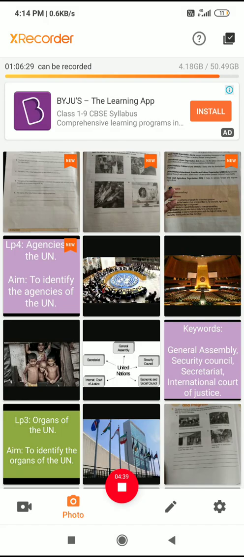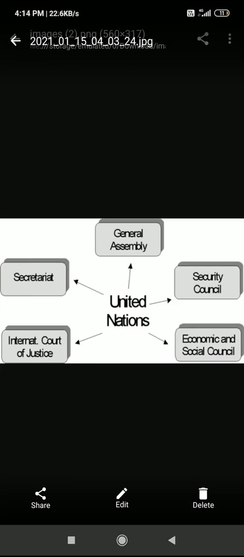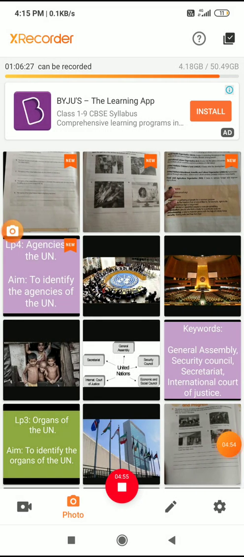So these are the UN organs. How many organs are there in the United Nations? There are 5 organs: General Assembly, Security Council, Economic and Social Council, Secretariat, International Court of Justice. These are the 5 organs. One organ alone would not have been able to take up these vast responsibilities. So many responsibilities are there, so in this way the world's work is divided among 5 organs. These 5 organs of the UN as a whole function and run the whole system very smoothly.